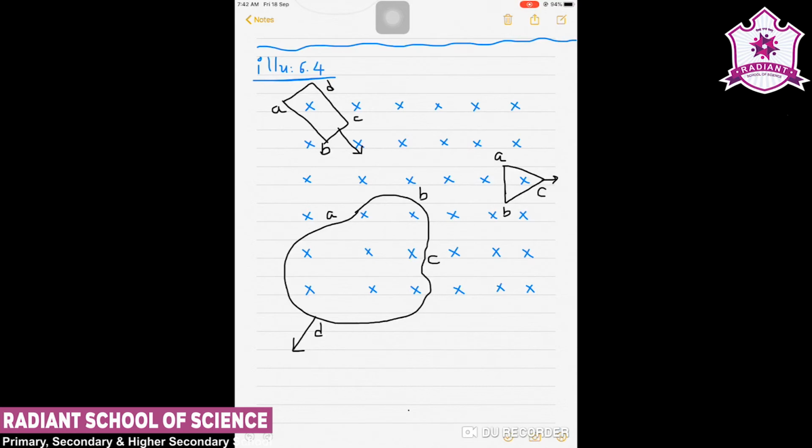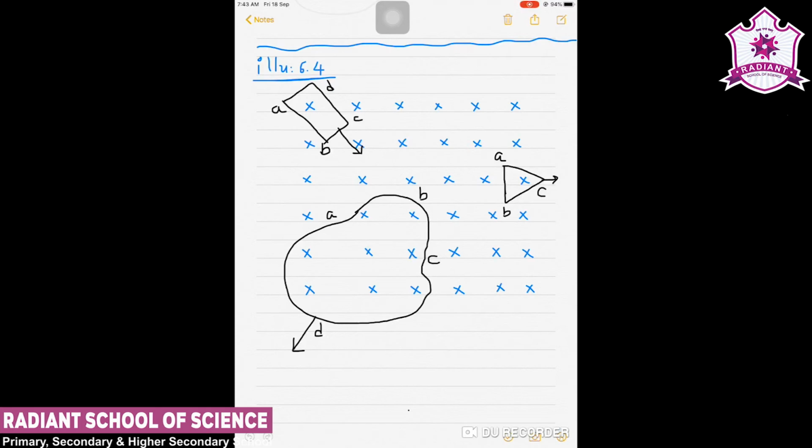And third, a non-uniform shaped loop ABCD is also coming out of the given magnetic field. In each of these cases we have to find the induced current direction. By using Lenz's law we can determine the direction of electric current through each loop.